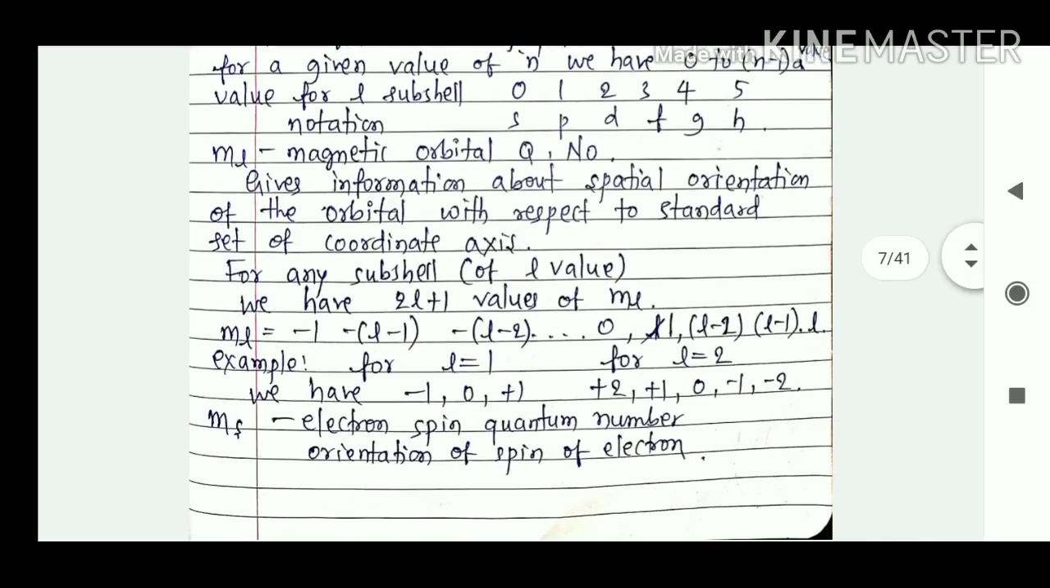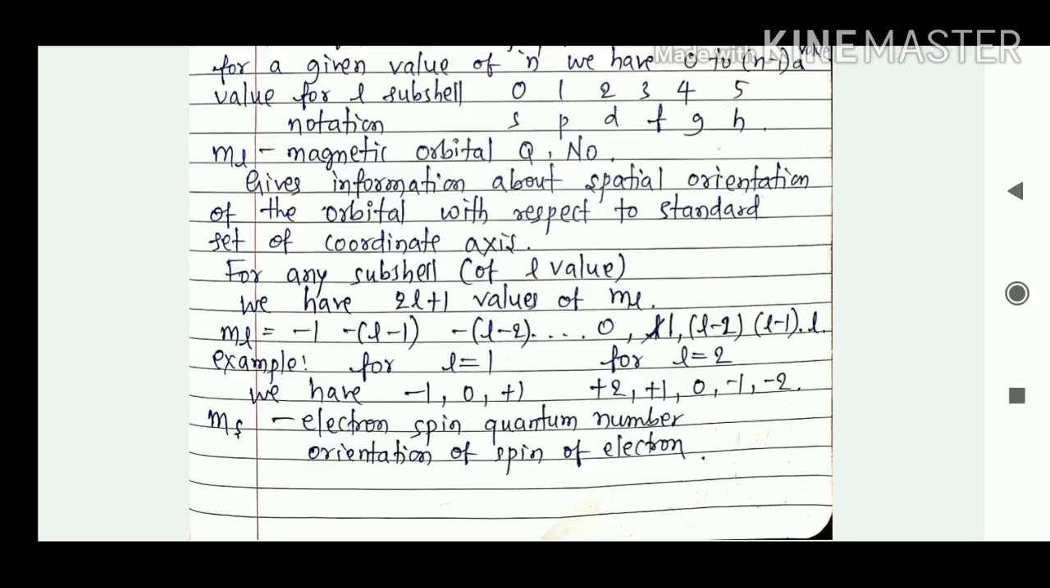So this magnetic orbital quantum number, it is represented with the help of ml, gives the information about spatial orientation of the orbital with respect to standard set of coordinate axes. For any subshell of l value, we have 2l plus 1 values of ml. For a given value of l, we have ml values from minus l to 0, then plus l, like this. For l is equal to 2, so plus 2, plus 1, 0, minus 1 and minus 2.